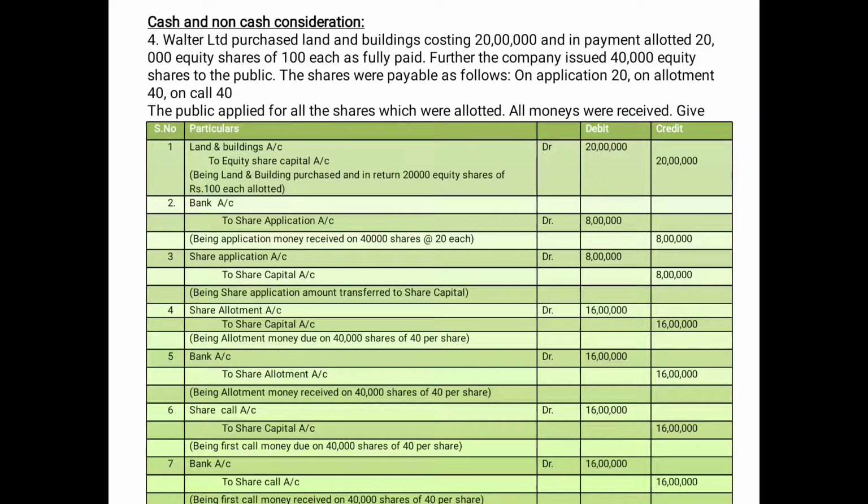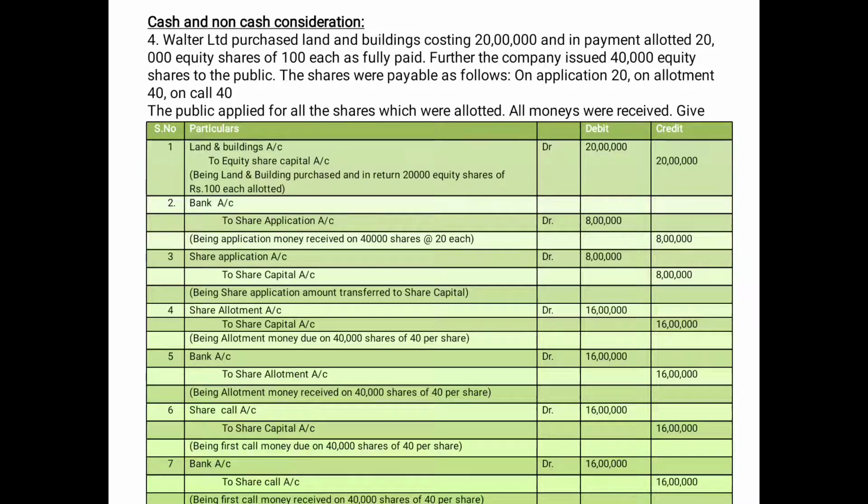Next problem, cash and non-cash consideration. Here in this problem, we are giving both cash consideration and non-cash consideration. Walter Limited purchased land and building costing 20 lakhs and in payment allotted 20,000 equity shares of 100 each as fully paid.